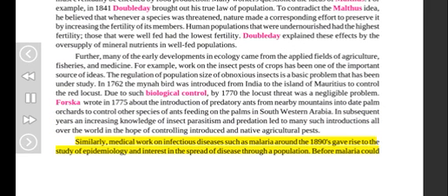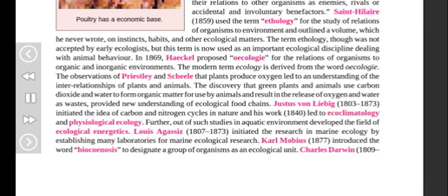Similarly, medical work on infectious diseases such as malaria around the 1890s gave rise to the study of epidemiology and interest in the spread of disease through a population. Before malaria could be controlled adequately, it was necessary to know in detail the ecology of mosquitoes.